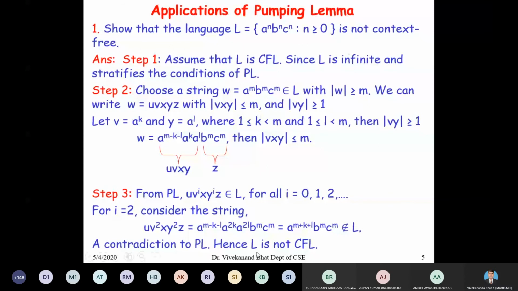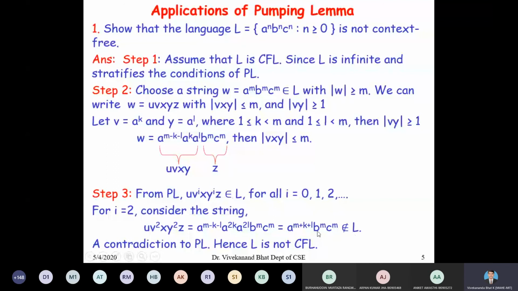So, proceeding in this way, let us select i equal to 2. Consider the string u v square x y square z, where v is a to the power of k and y is a to the power of l. Therefore, v square becomes a to the power of 2k, y square becomes a to the power of 2l. So I'm using this construction: a to the power of m minus k minus l, into a to the power of 2k, a to the power of 2l, b to the power of m, c to the power of m. So that comes out as a to the power of m plus k plus l, b to the power of m, c to the power of m.